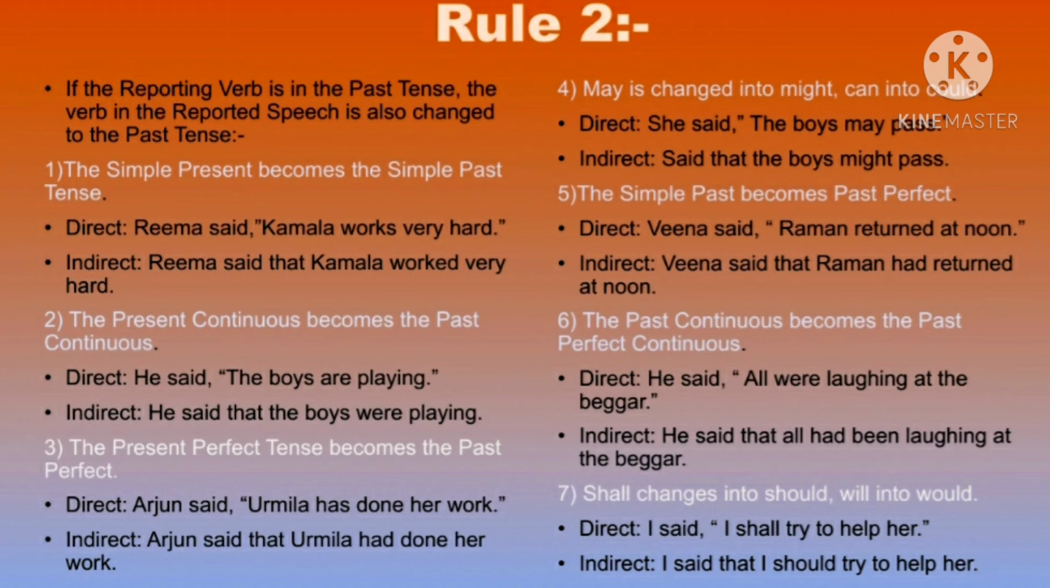Sub rule number 6 under changes in the tense, the past continuous becomes the past perfect continuous. He said, all were laughing at the beggar. He said that all had been laughing at the beggar.